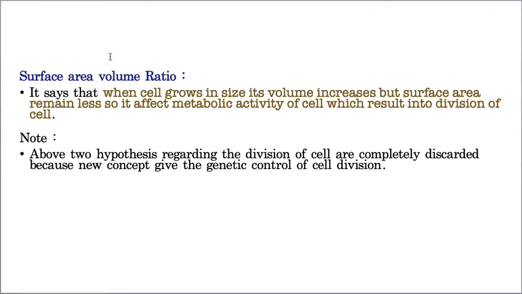So genetic control is the main factor that decides whether the cell divides or not. So hope you understood what mitogens are and what factors control and make the cell divide.